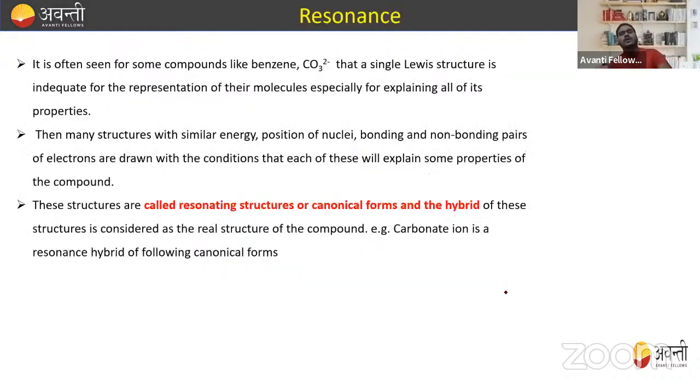Okay. Now, what is resonance? We already discussed in the case of O3 and the carbonate ion that resonance comes into the picture. It is often seen for compounds like benzene and the carbonate ion that a single Lewis structure is inadequate for representing the molecule, especially for explaining all of its properties. For example, in the case of CO3, it has a structure like this, right? If someone asks what is the bond length of all the CO bonds in the carbonate, are they the same?